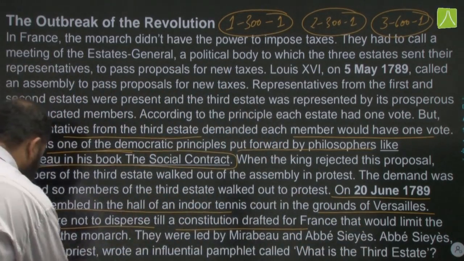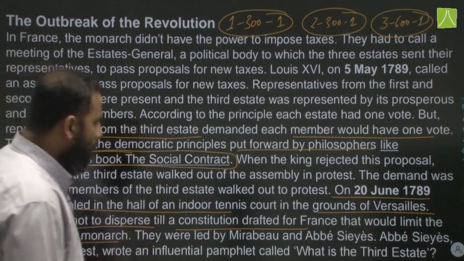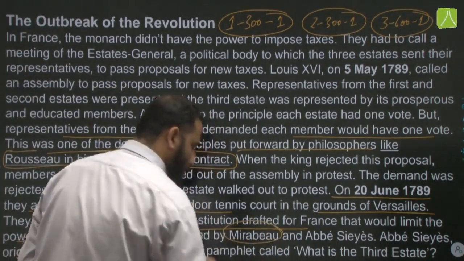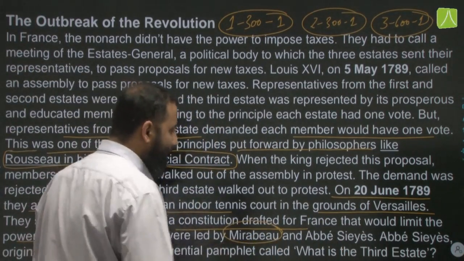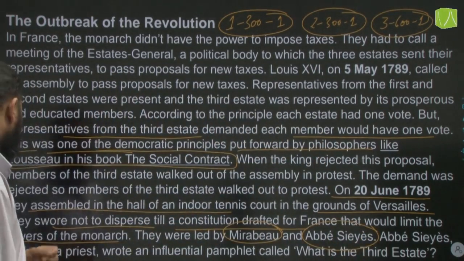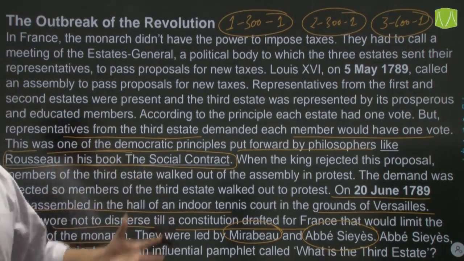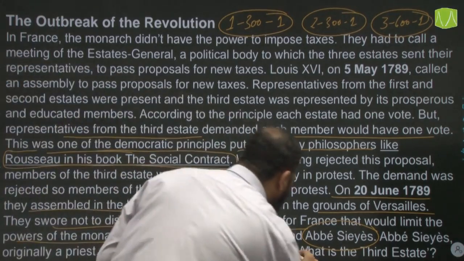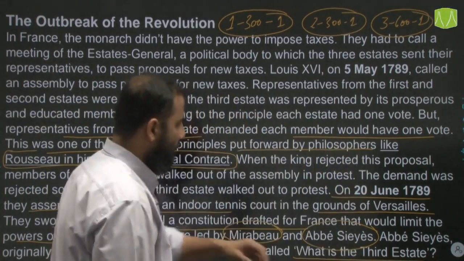They were led by Mirabeau, and Mirabeau was from a noble family or the second estate, and Abbé Sieyès belonged to the clergy, that is, he was originally a priest, and he also wrote an influential pamphlet called What is the Third Estate? Alright.